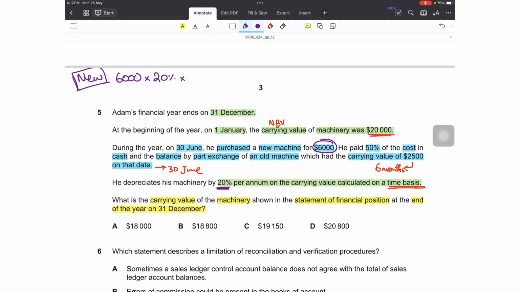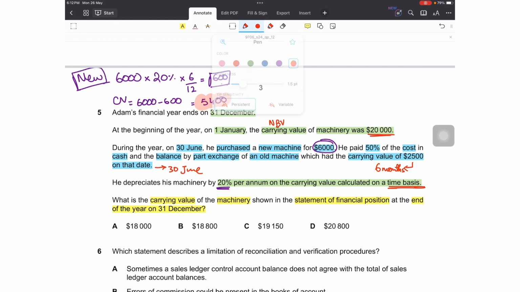From July to December, only for 6 months it remained in the business in the first year. So that would be $600 of depreciation. This means that the carrying value would be 6,000 minus 600, 5,400, in the first year. Whatever the carrying value comes to for the remaining old assets, we have to add 5,400 to it.